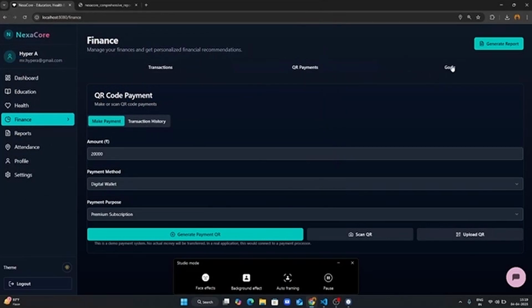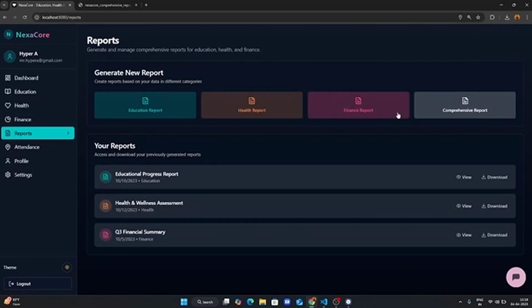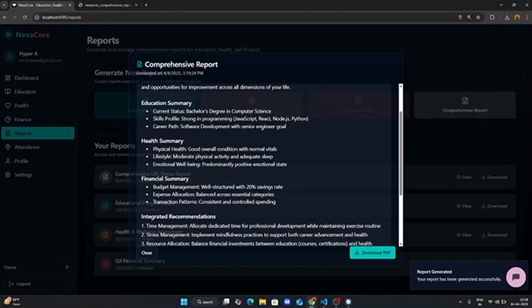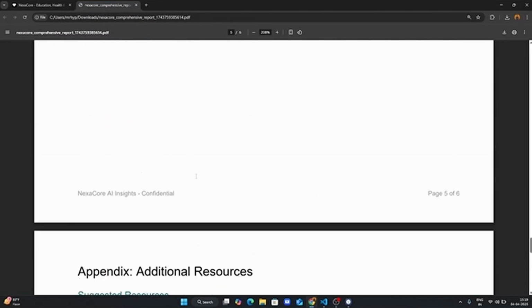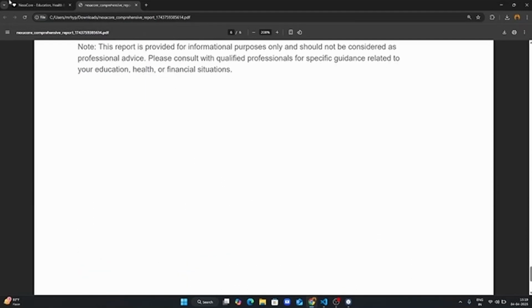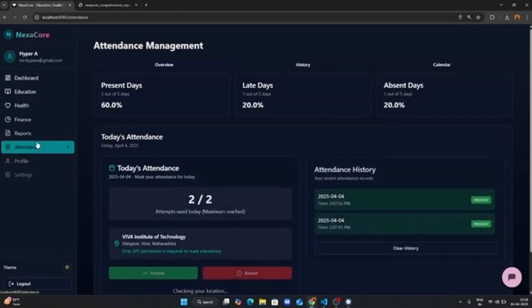Then there is a goals section, where goals are updated depending on what we have done in the past. Then there is the report section, where we can download a detailed report. Those are the main things included in our website. By clicking download, it will take us here, and detailed information will be generated in PDF format. The user can download it. These are the four reports, and the comprehensive report is the overall report of education, health, and finance. Now there is one more section called attendance.